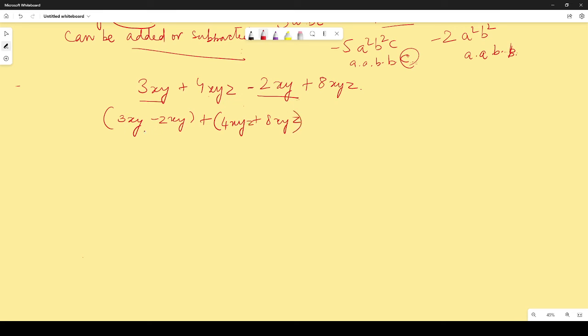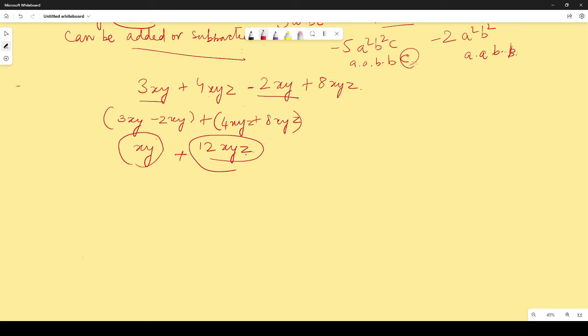So you will add them up and you will get xy, and here you will get 12xyz. Right? So you cannot write it as 12x square y square z. No. This is a different term and this is a different term altogether. They are not like terms, so they cannot be added or subtracted. Okay, so you have to leave them this way.